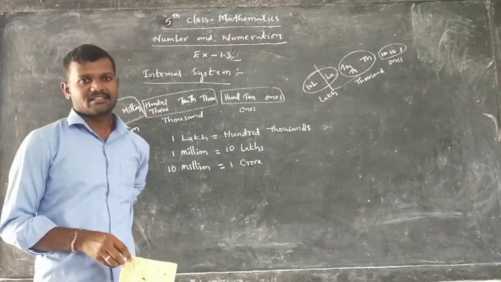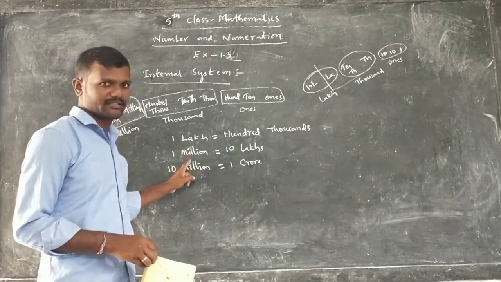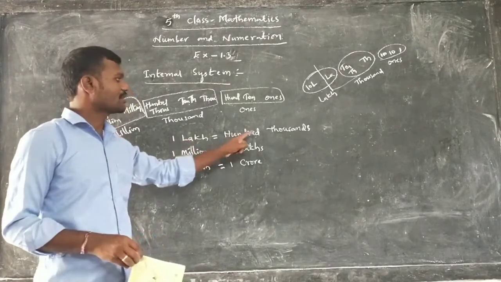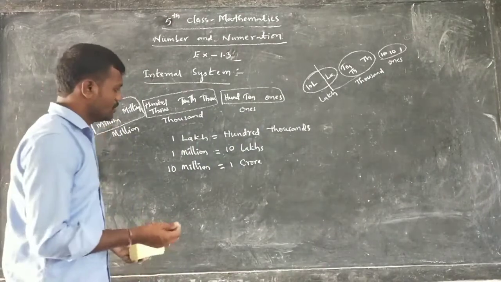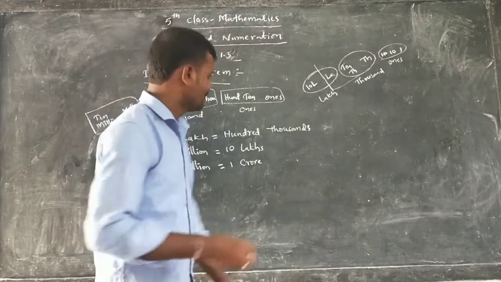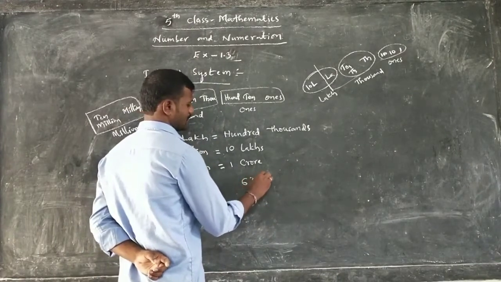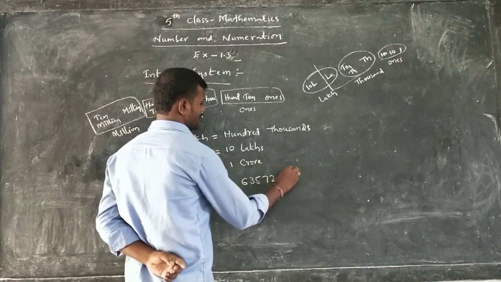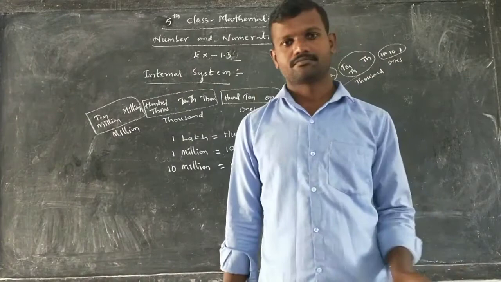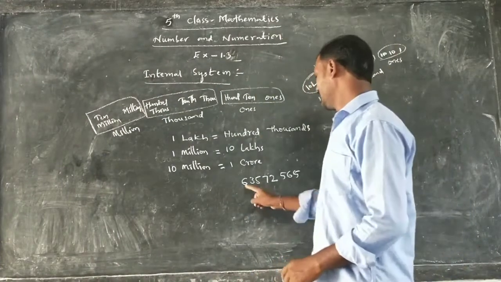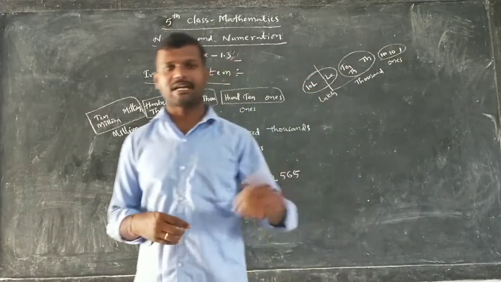Okay, in the international system we can write this. Instead of 10 lakhs we have to write millions. Instead of 1 lakh, what do we have to write? 100,000s. Now if a number is given, 6,35,72,565, this kind of number is given, we have to separate it by commas both in the national system and in the international system.